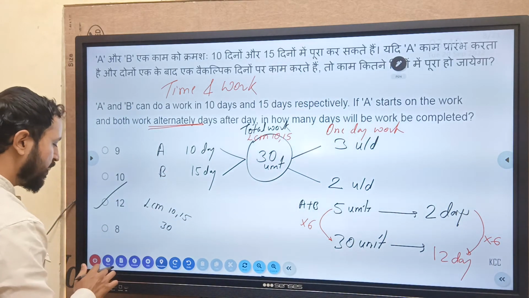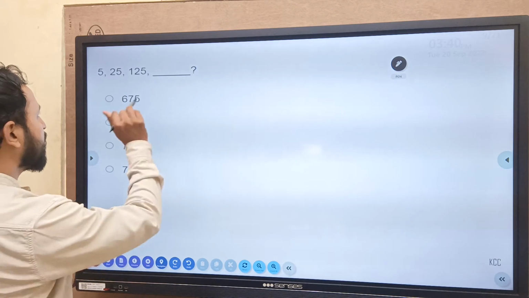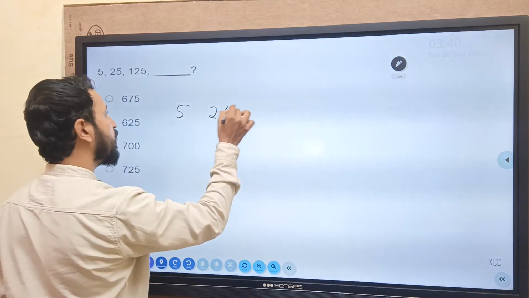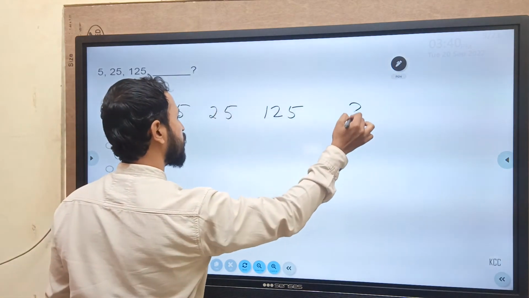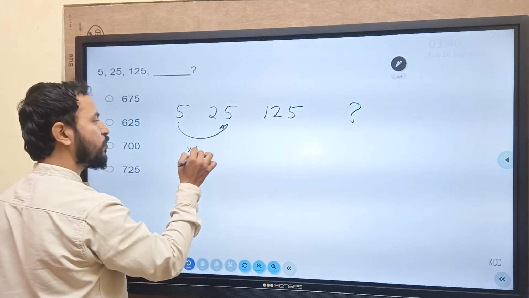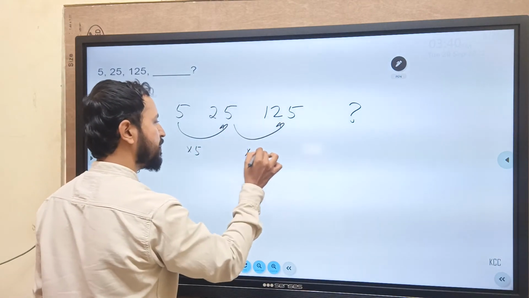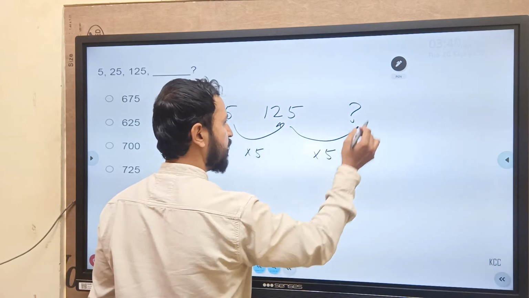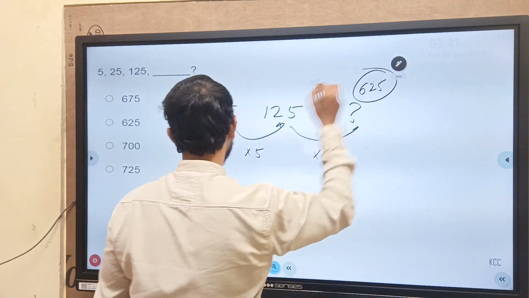I hope if you have done this question, you will understand. Next is a number series: 5, 25, 125. Numbers are getting multiplied by 5. Into 5 is here, so 625 will be the result.